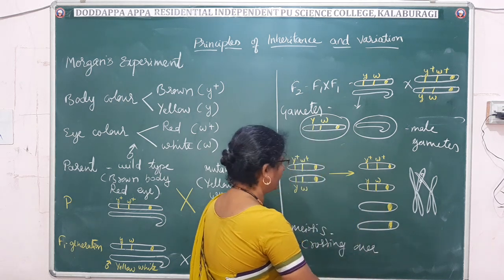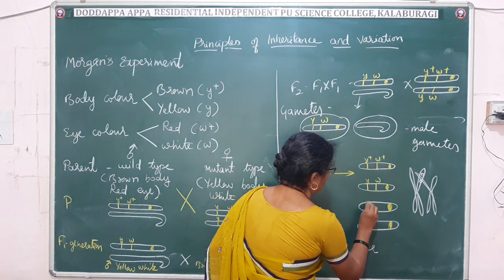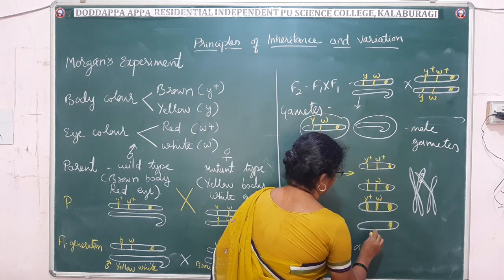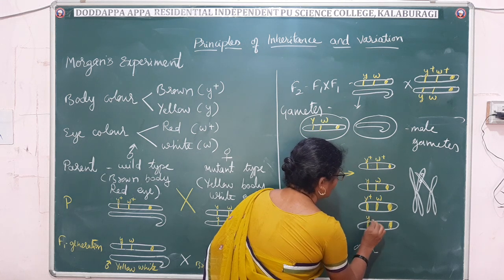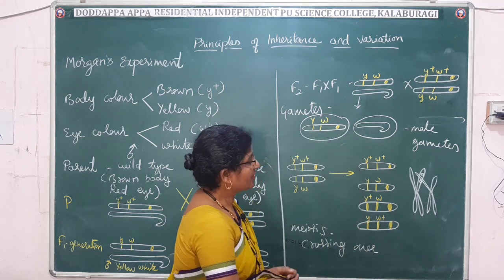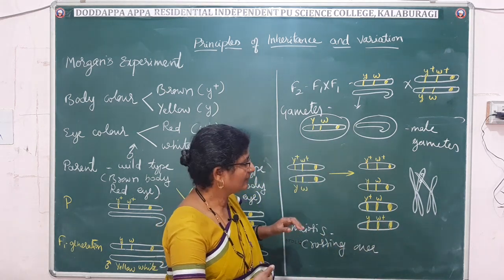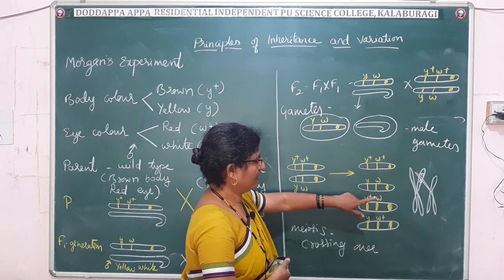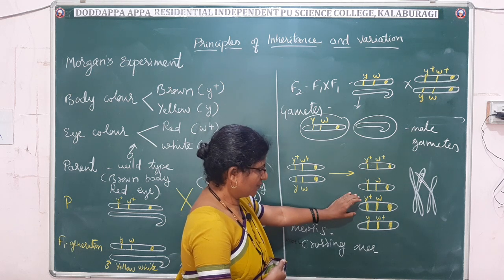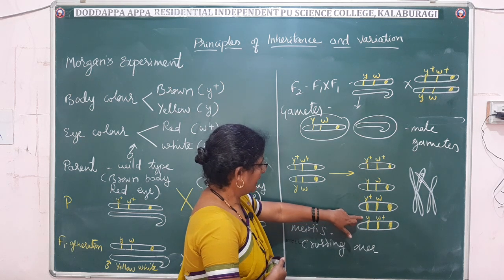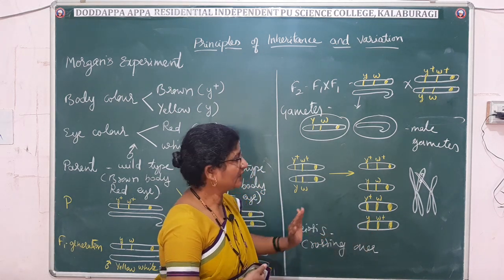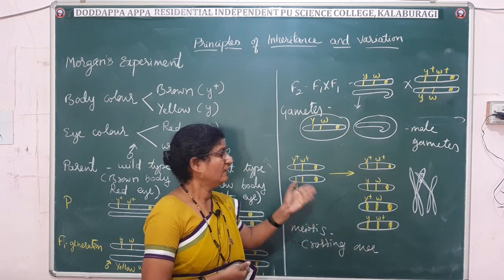So in one combination Y plus and W will be there, and in another combination Y and W plus will be there. That is, the genes got recombined here, and the brown body with white eye color gene you will get on one chromosome, and yellow body with red eye on the other chromosome. Thus we will get 4 types of gametes for the female.